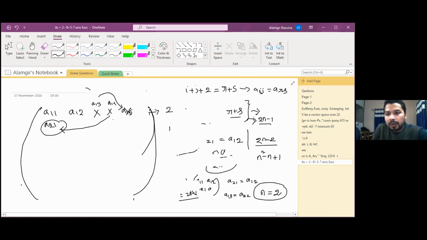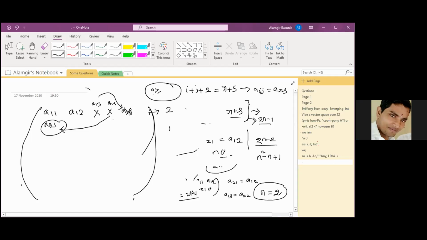Actually, if this type of question comes in the exam, then there must be some condition here. If n is greater than 3, then dimension is 2. If n is less than or equal to 3, then dimension is 3.